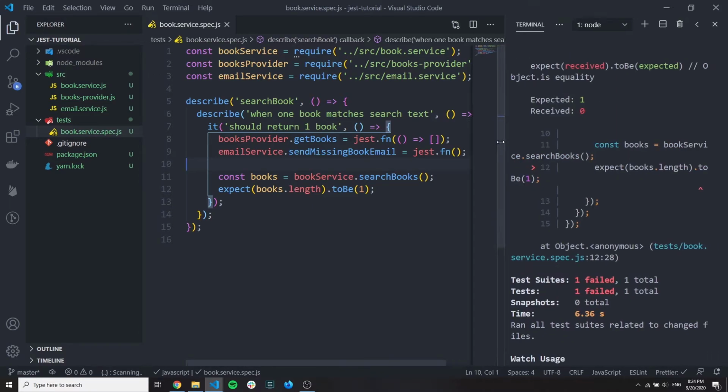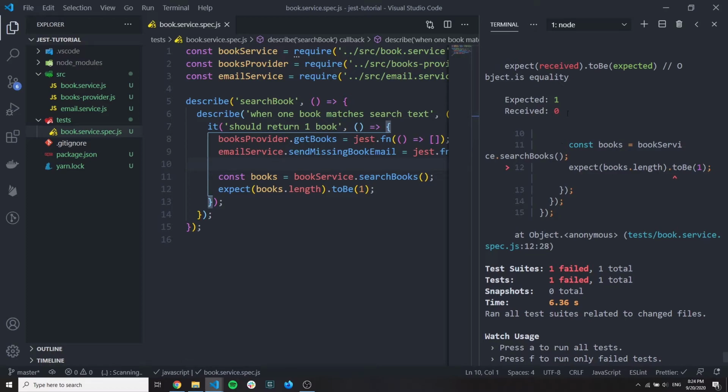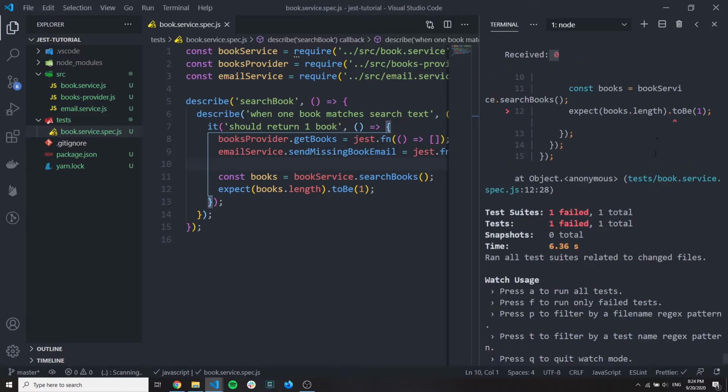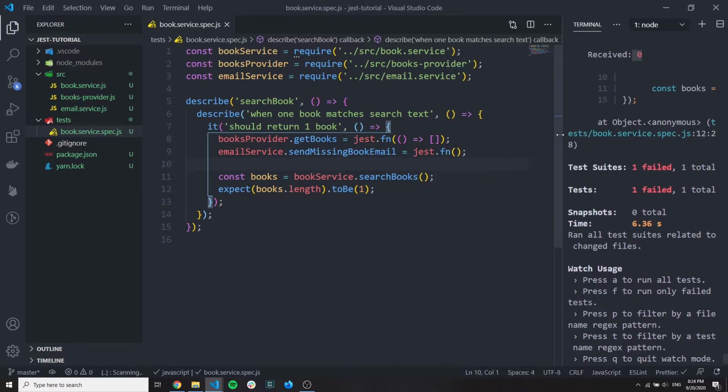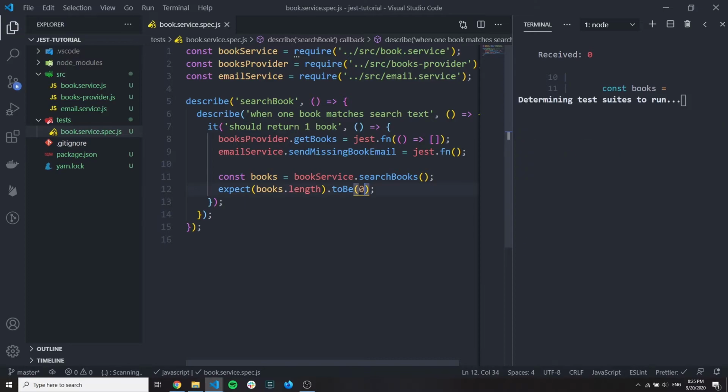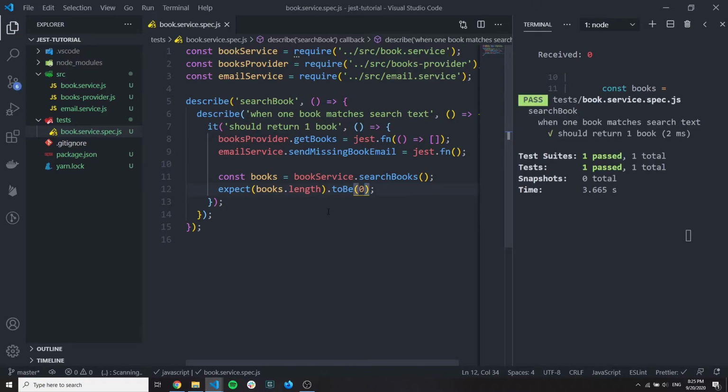Let's actually see what's wrong here. We expected 1, but we got 0. And why? Because the book service returned an empty array. If you change this, for example, to 0, the test will be green. But it's exactly what we don't want, because it's a lie. We want to return 1 book.